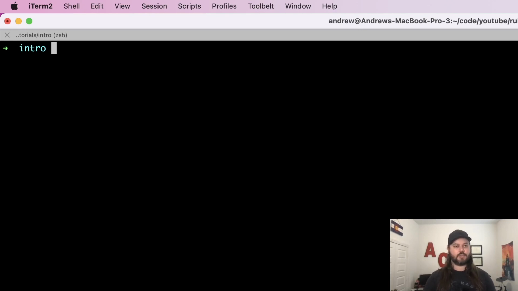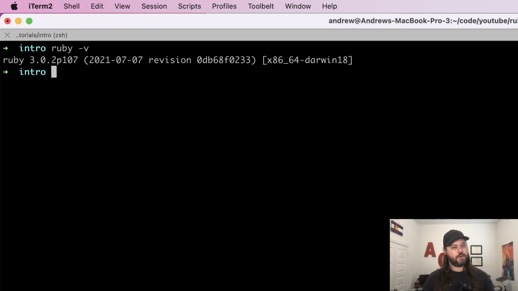So one way to check this is you type ruby -v, and it'll show you what version we're running. This one, we're running Ruby 3.0.2. If you're running on a Windows machine, I'll post a link in the description on how you can get that set up. At this point, we know that Ruby is running, and don't worry too much about the version. I will show y'all in a different video how to manage different versions of Ruby. But for now, whatever comes on your Mac or your Linux machine, or on your Windows device, just go ahead and use that and you'll be just fine.